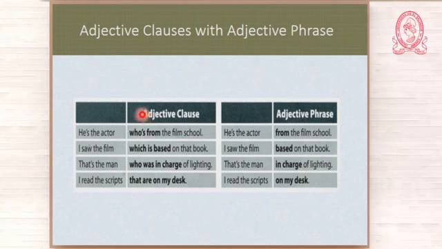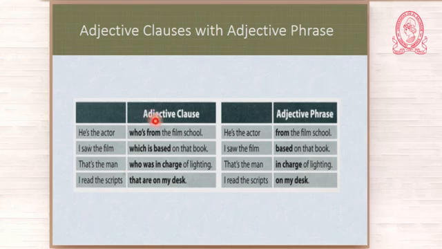Now, it is possible to convert an adjective clause into an adjective phrase, okay? If it is a phrase, it doesn't have a subject and verb. So if you have an adjective clause and you want to make it an adjective phrase, what do you have to omit? You omit the subject and verb.